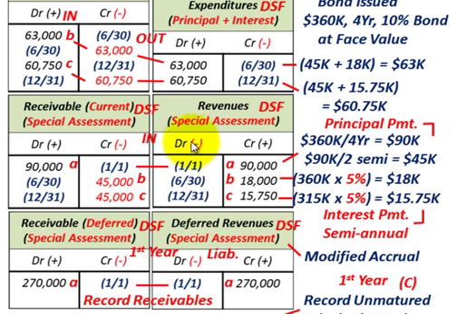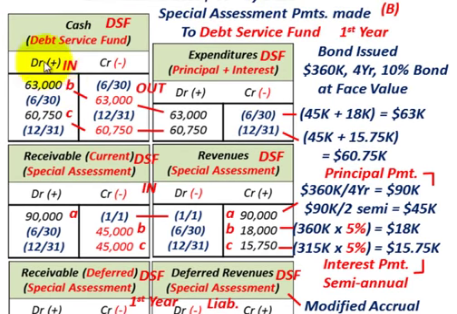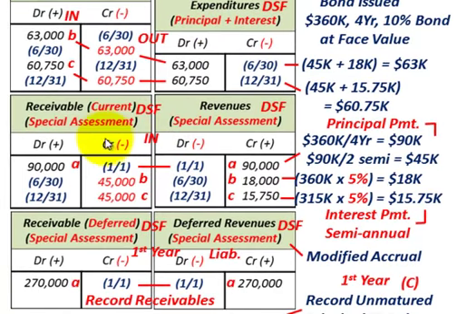And then along with that, based on our receivables, there's going to be cash coming in, shown here in our cash account. So we're going to be looking at our cash coming in, and then we're going to be paying out that cash. We're going to be looking at the cash going out as the expenditures. Okay, so let's start with our debt service fund here.